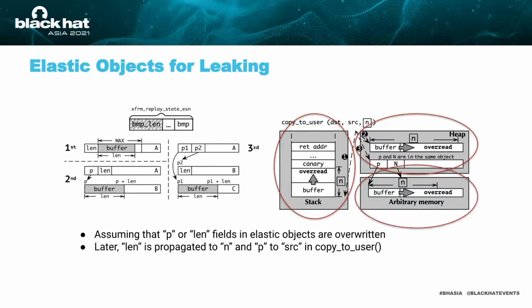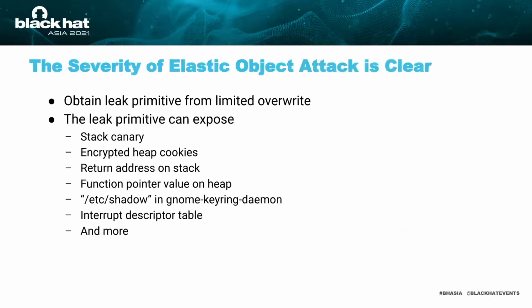The third situation is the source argument is from the pointer field in the elastic object, and it is also tampered with by the adversary using the write primitive. In this situation, we can make the source argument to be any kernel address. As such, we can leak sensitive data like /etc/shadow or interrupt descriptor table, or crypto table, which we mentioned in the previous slides. The severity of this attack is obvious.